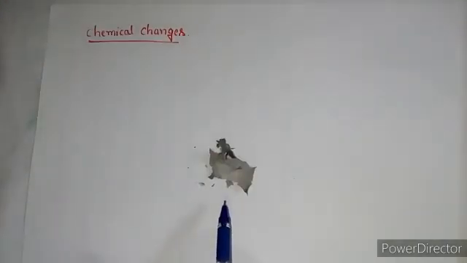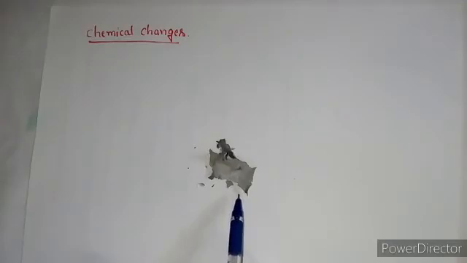Students, all of you see here, when the paper is burned, a new substance is formed. This is called ash. The particles of ash are different from the particles of paper, right? And ash cannot be changed back into the paper.